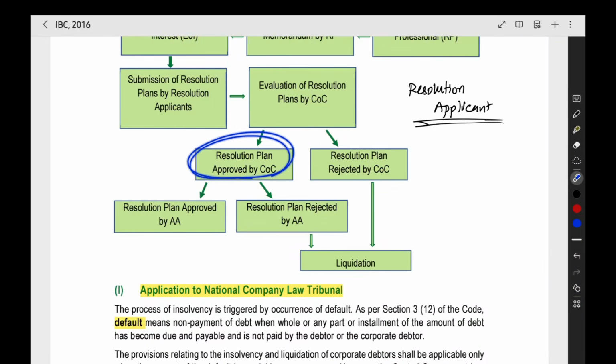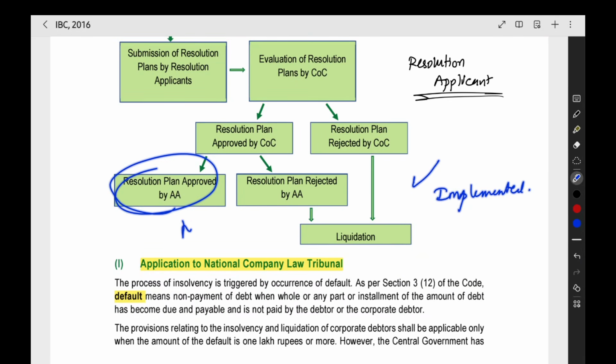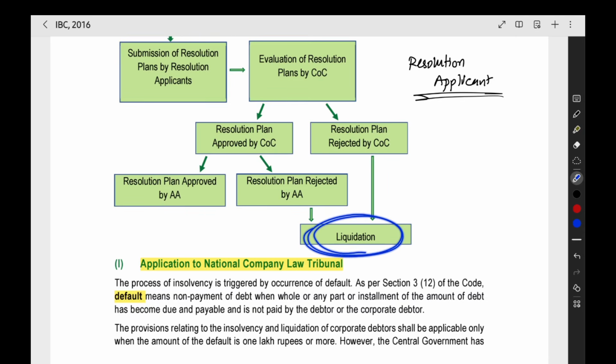If the resolution plan is approved by the committee of creditors, you have to go again to NCLT to show the plan and get the approval of the NCLT also. If NCLT also approves the plan, then the plan is okay and it will be implemented through the order of the NCLT. But if NCLT rejects, what will happen? The company will go into liquidation.